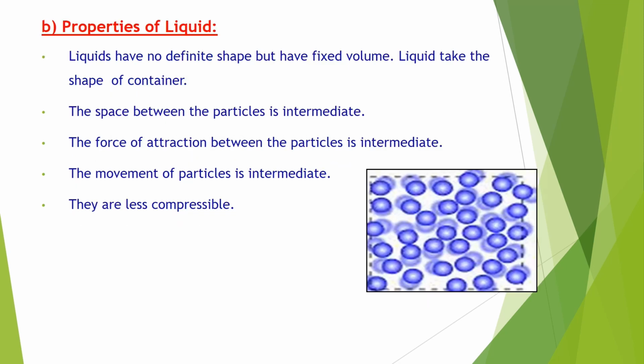Properties of liquid. Liquids have no definite shape but have fixed volume. Liquids take the shape of the container in which they are kept. Second property we have studied is that the space between the particles is intermediate. Third point, the force of attraction between the particles is also intermediate. The movement of particles is also intermediate between liquid and solid, and they are less compressible, or we can say they are not compressible. Now, next slide.